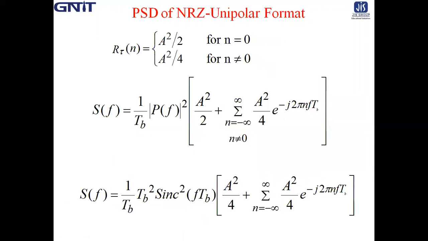Therefore, the autocorrelation function Rn(tau) for n equal to 0 is A square by 2, and for n not equal to 0 it is A square by 4.